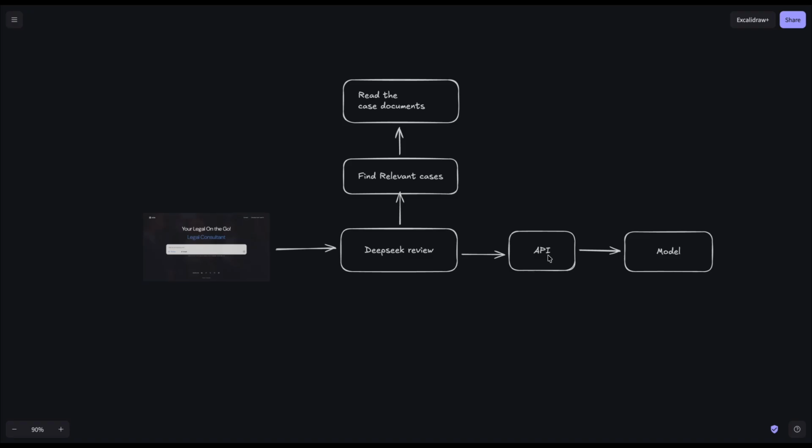So this API is how we exposed our model so that you can easily consume it. Then the API is going to forward the request to the model. The model is going to understand the prompt. Then it's going to return a response, and this time when the API returns a response, the response is going to go to the front end. So there is no need for the DeepSeek review to do another review again.